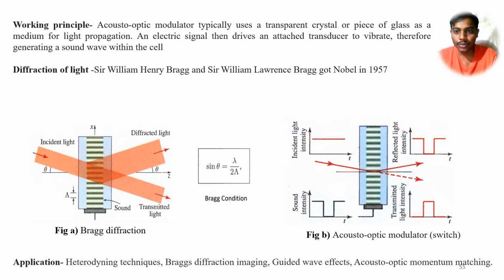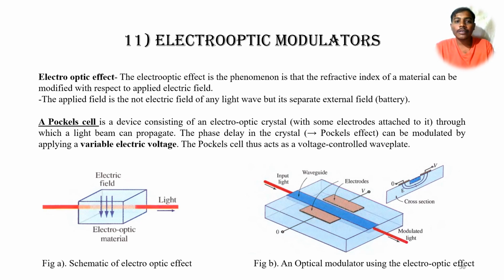The electro-optic modulators are based on the electro-optic effect. What is meant by the electro-optic effect? The refractive index of a material can be modified with respect to an applied electric field. While in the acousto-optic effect, the sound waves are responsible for the change in refractive index. That is the key difference between the two effects. Here in schematic A, we can see some electric field lines, and we are passing the light through those electric field lines.